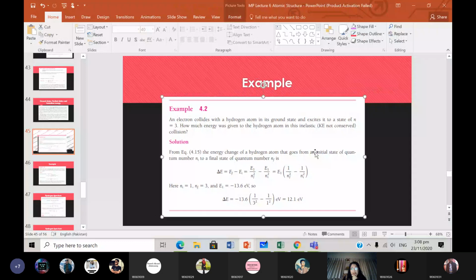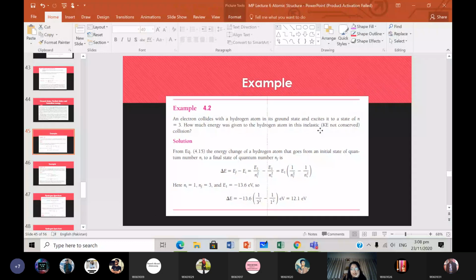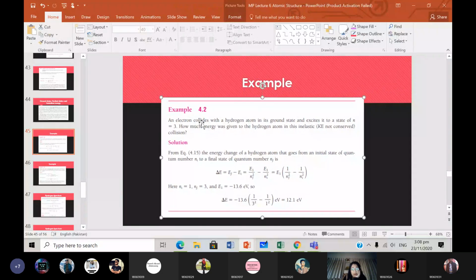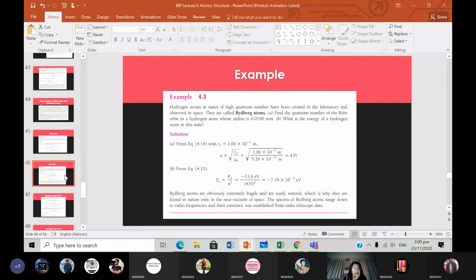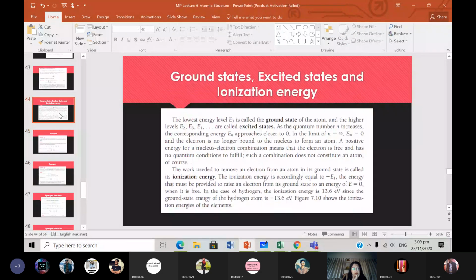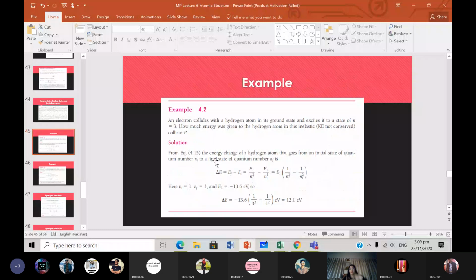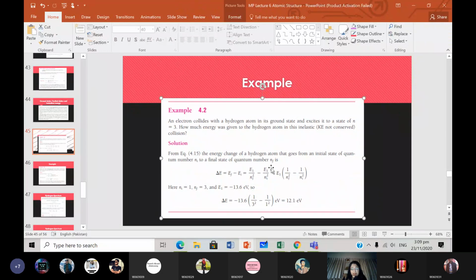Now we will do an example. An electron collides with a hydrogen atom in its ground state and excites it to a state of n equals 3. How much energy was given to the hydrogen atom in the inelastic collision? From figure 4.15, I don't think I included the figure here, but the energy change of a hydrogen atom that goes from an initial state of quantum number n to a final state of quantum number nf is this.